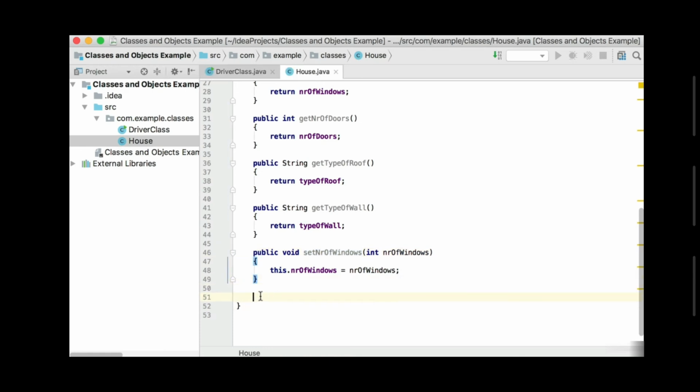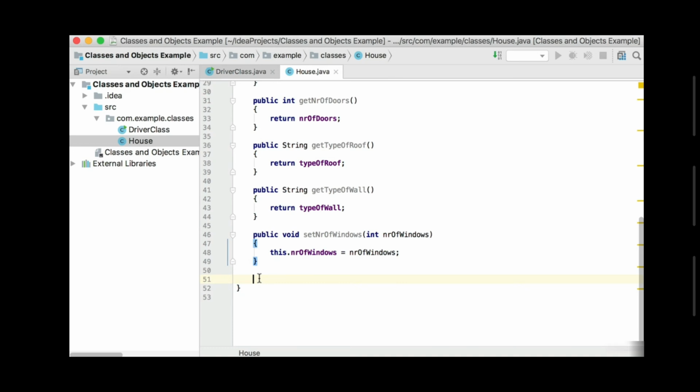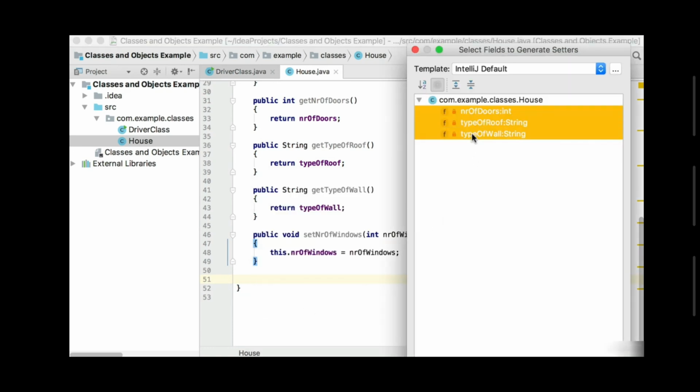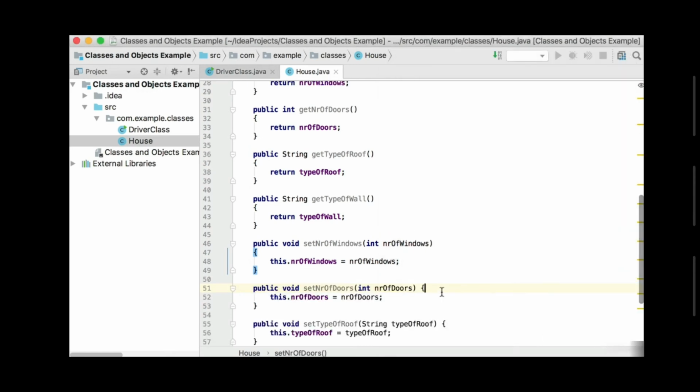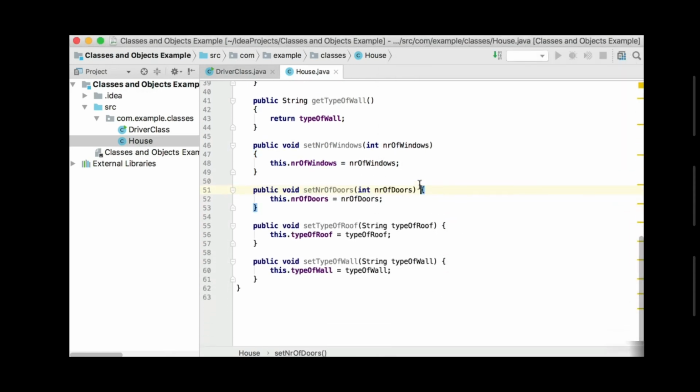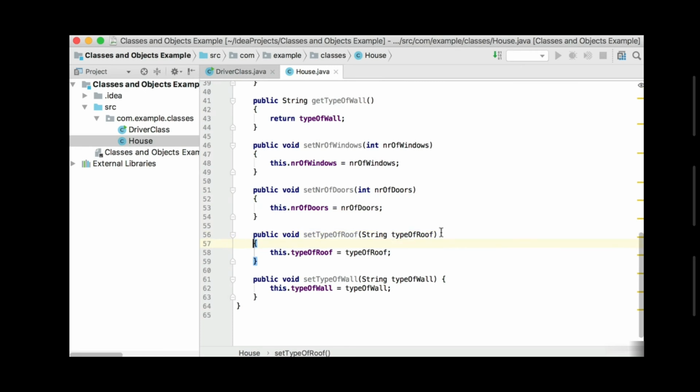So I can then go again for the rest of them. I can just right click and say generate. I want the setters this time. Choose the 3 remaining setters and say OK. And you can see it was generated exactly the same way as I did the very first one.